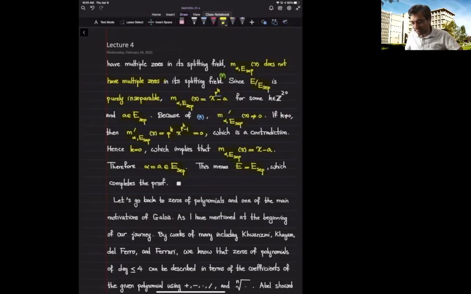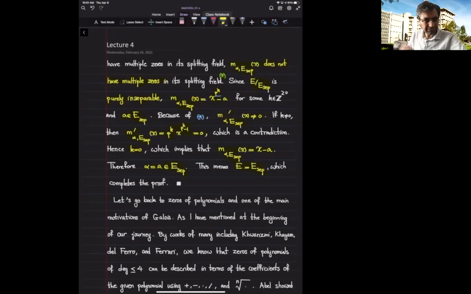So we showed this nice phenomenon that when I give you a tower, an algebraic extension E over F, then for every intermediate subfield K, E over F is separable if and only if E over K and K over F are separable. So if I give you a tower of separable extensions, the top part of the tower over the base of the tower is going to be a separable extension as well.